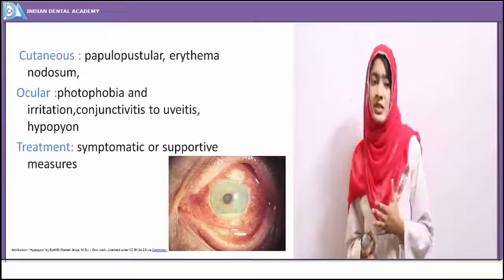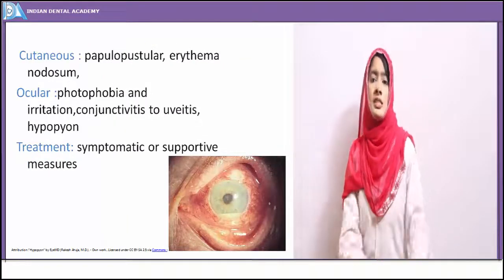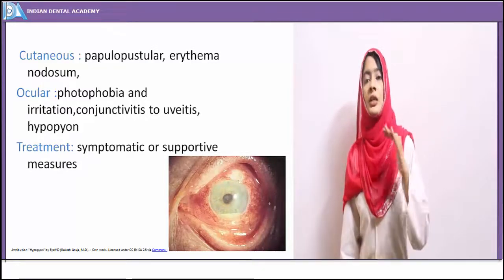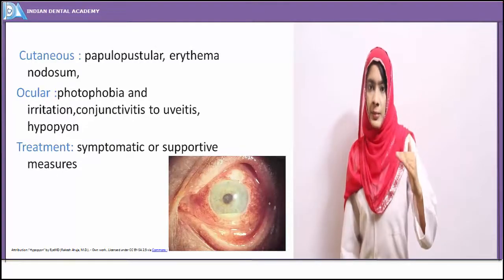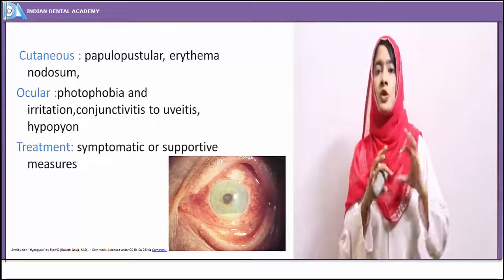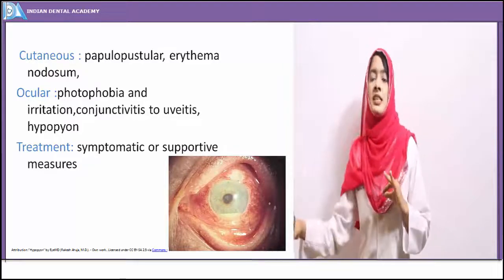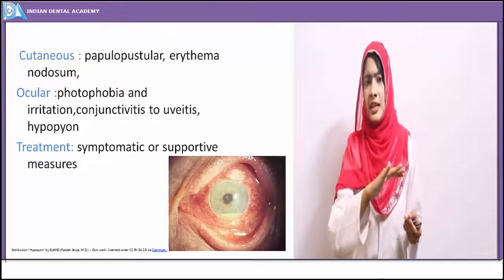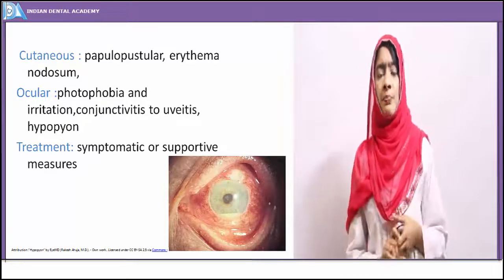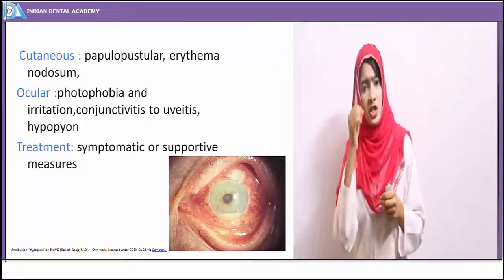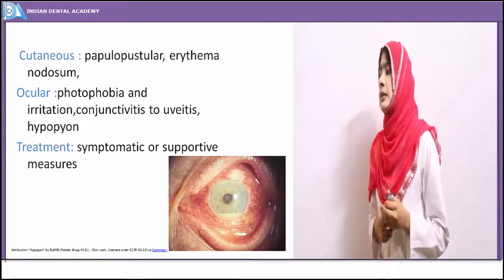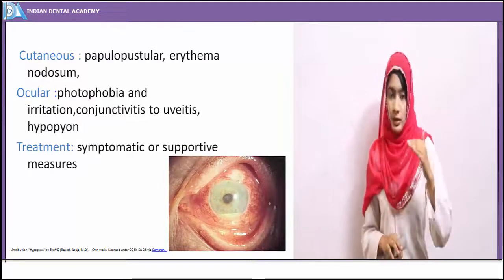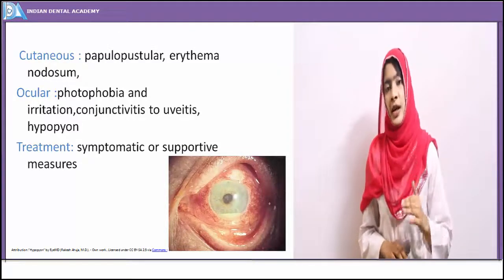And the cutaneous lesions are the lesions seen on the skin. They are initially manifested as an erythema or reddening of the skin. Or the lesions may be papulosquamous in nature, that is, a papule-like lesion is seen. A papule is a lesion which is erythematous and not raised above the surface, or raised just 1 mm. And the presentation of erythema nodosum is common. This is a manifestation of Behcet syndrome.